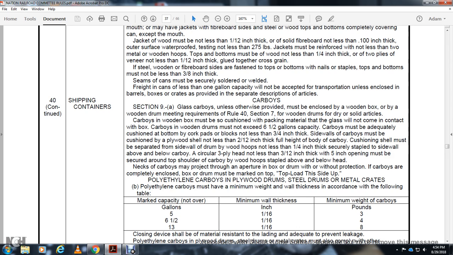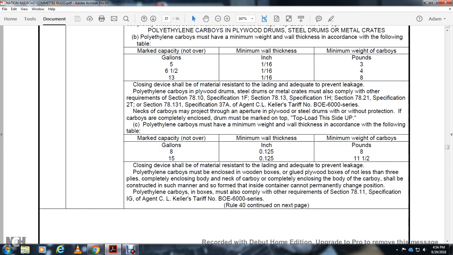The polyethylene carboys, ply drum, steel drums, metal crate. The polyethylene carboys must have the minimum weight and thickness in accordance with the following table. The marked capacity in gallons, minimum wall thickness in inches, minimum weight in pounds, and closing devices shall be made of material resistant to leakage. Polyethylene carboys, plywood drum, steel drum, and metal crates must also comply with the other requirements of Section 7810, Section 7813 Specification IH, Section 7821 Specification T2, T2T, Section 78131, Specification 37A of the agency, care of tariff number BOE 6000 series.